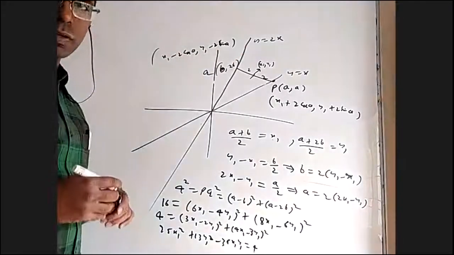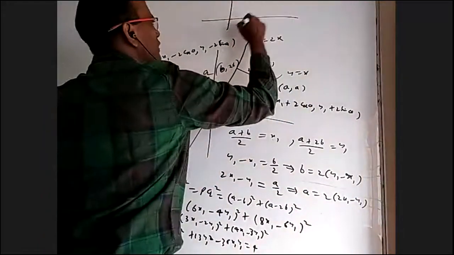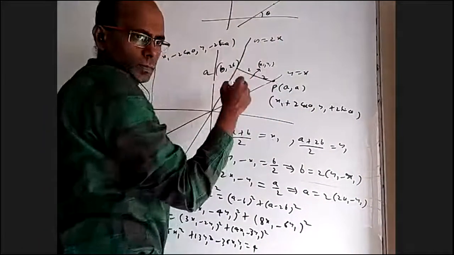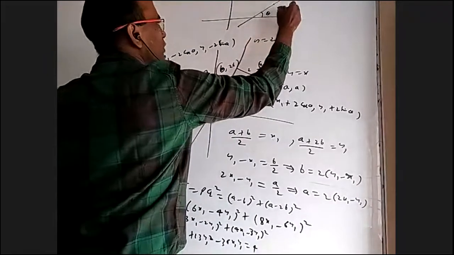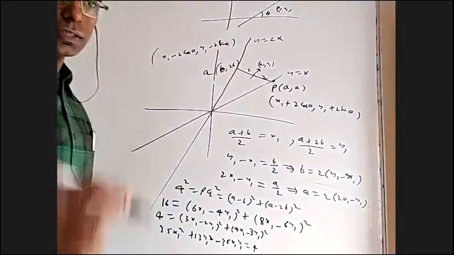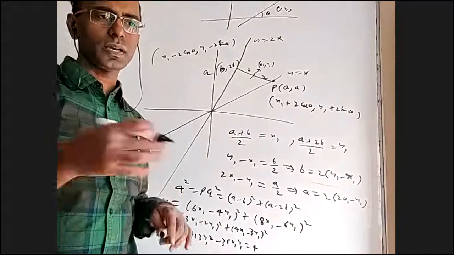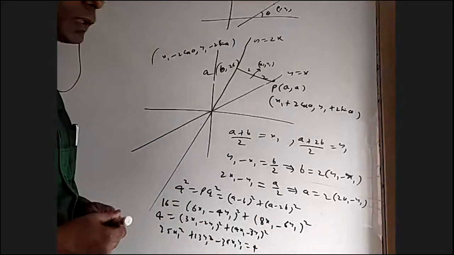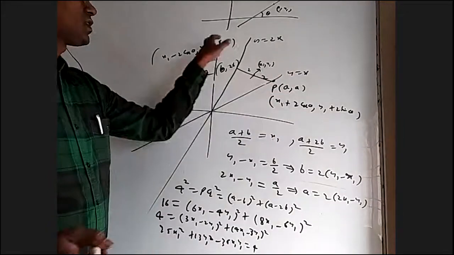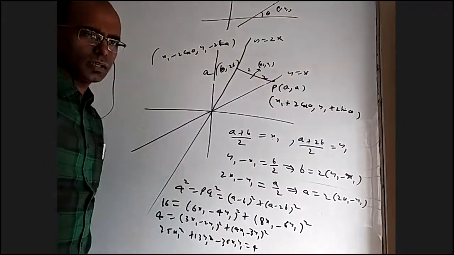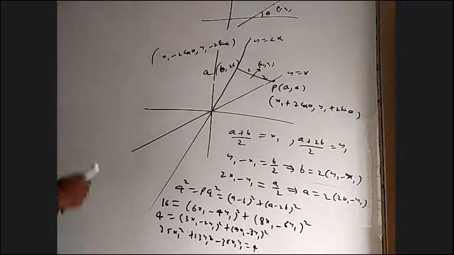If you know parametric forms, if there is a line at angle theta and this point is x1, y1, and you want to travel r units along that line, the point will be x1 plus r cos theta, y1 plus r sin theta. When you come r units downward, it is x1 minus r cos theta, y1 minus r sin theta. This should satisfy this, and this should satisfy this. If you eliminate theta, I think you will get this.